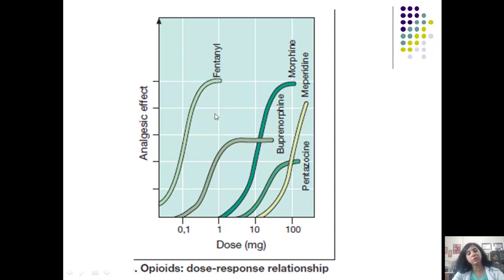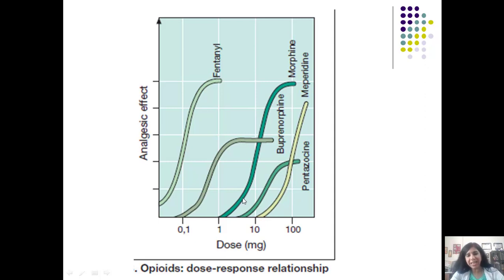Partial agonist is going to have an efficacy between 0 to 1. Although buprenorphine might be more potent than morphine, more potent than meperidine, more potent than pentazocine, buprenorphine is a partial agonist. And you see the ceiling comes with buprenorphine very fast, and the same ceiling is seen with pentazocine.